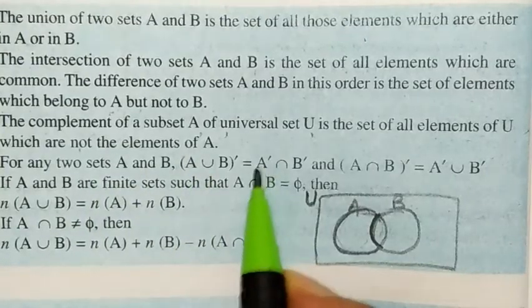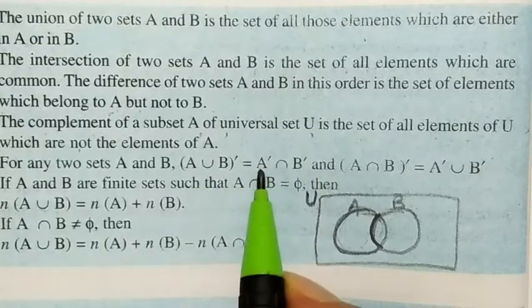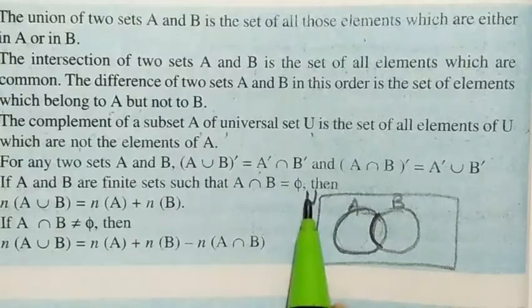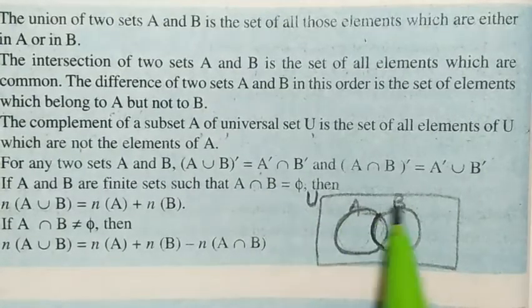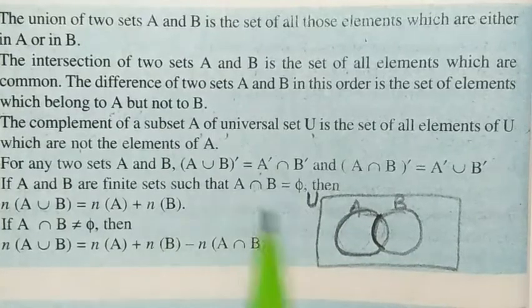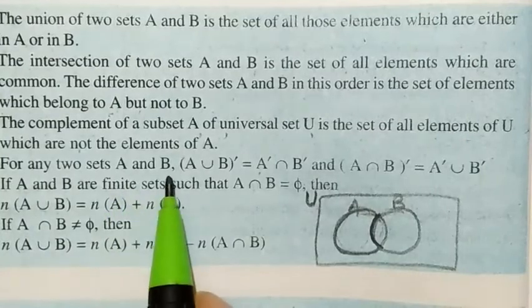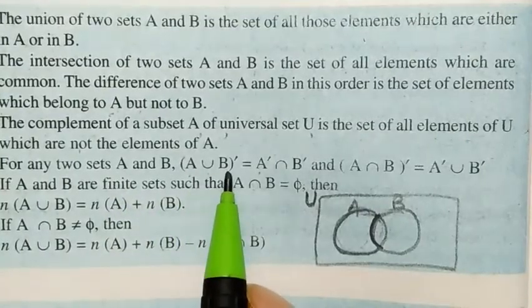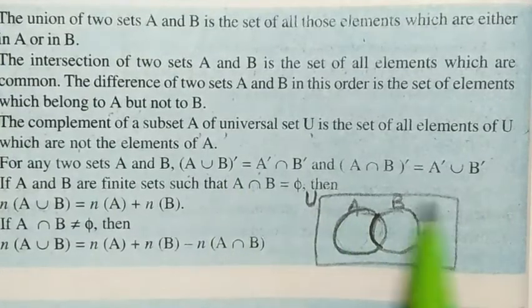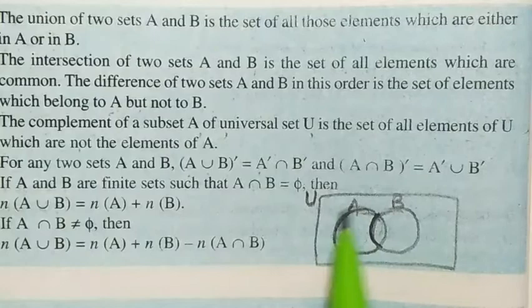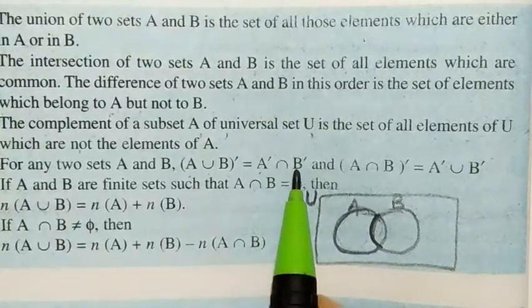This is A's complement. This is union, this is intersection, this is A dash, means A's complement. A's complement means U minus A. If we subtract A from U, whatever is left is called A's complement. Here for any two sets A and B, A union B whole dash. A union B is this, its whole dash means this part, means U minus A union B. So this part is equal to A dash intersection B dash.